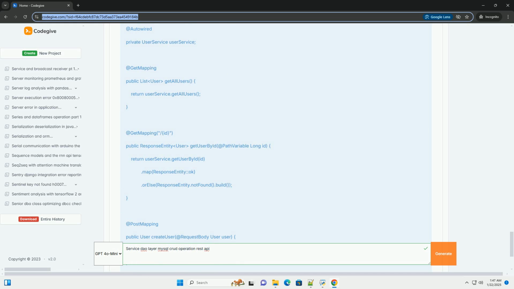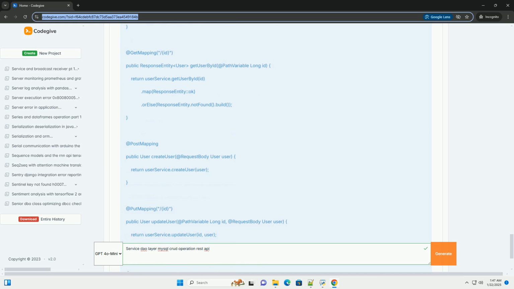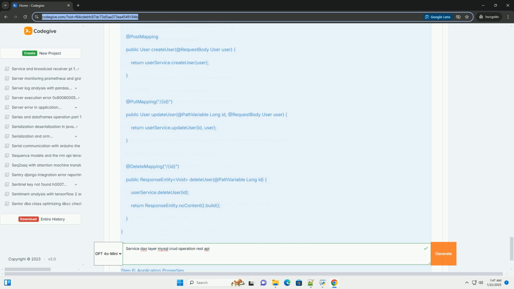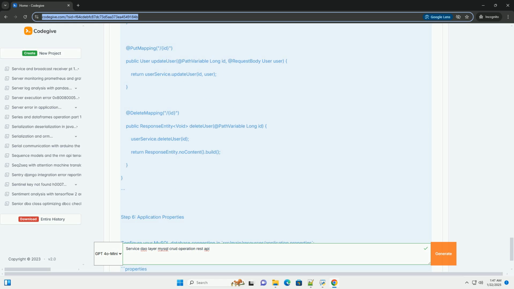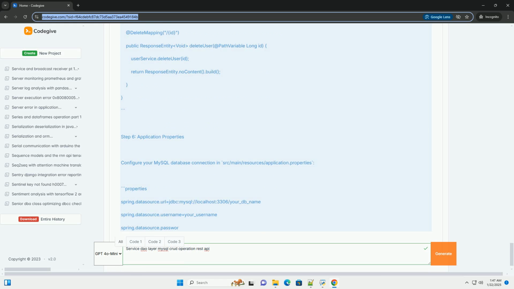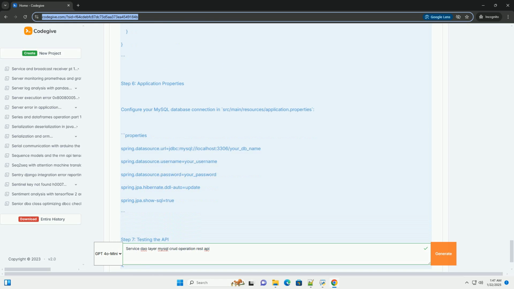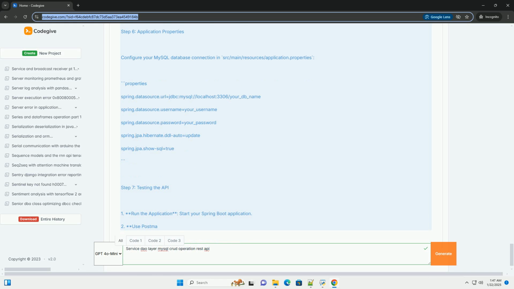Step 1. Project Setup. You can set up a Spring Boot project using Spring Initializr, https://start.spring.io, with the following dependencies. Spring Web, Spring Data JPA, MySQL driver, Spring Boot DevTools, optional for development. Once you generate the project, import it into your IDE.